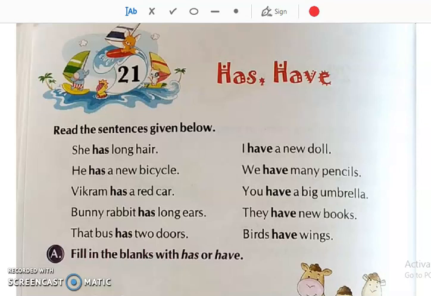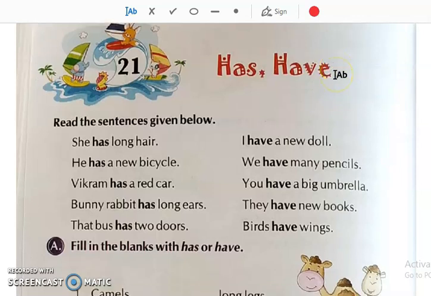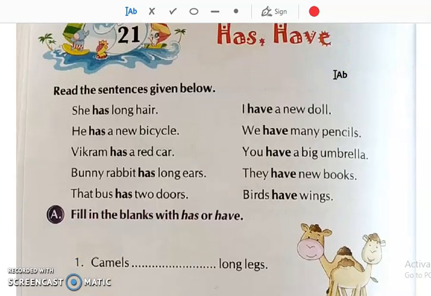Good morning, students. Today we will be starting a new chapter in English grammar, that is English 1. Today I am starting chapter number 21, has and have. Now first of all, let us see how to use has and have in the sentences.